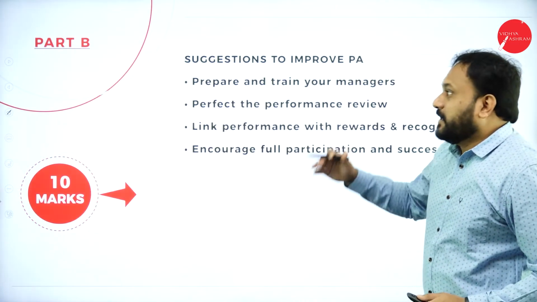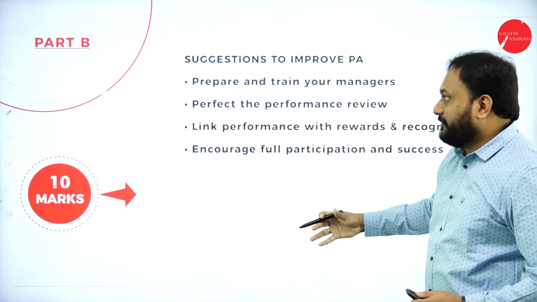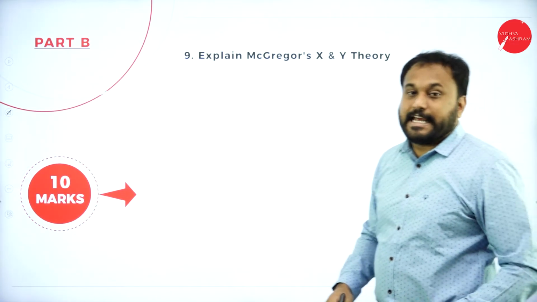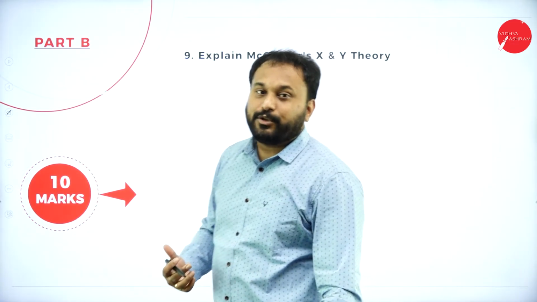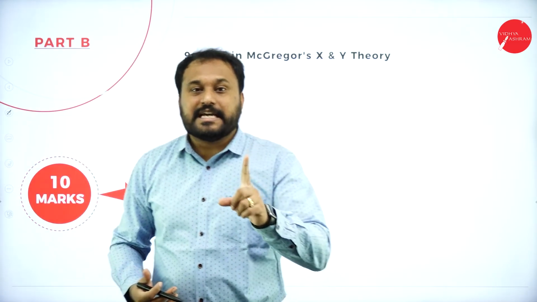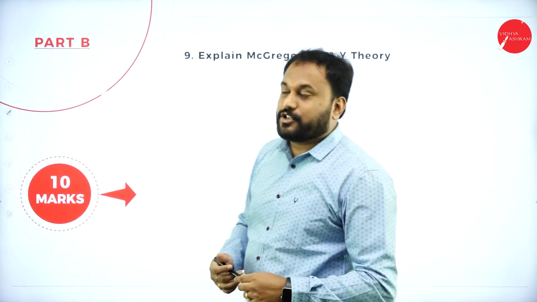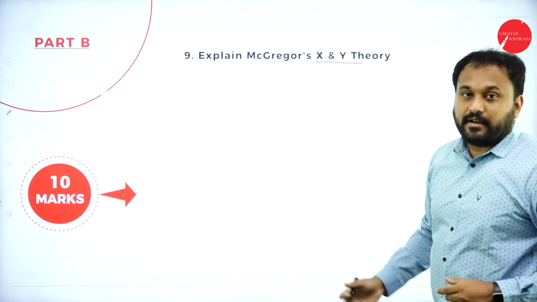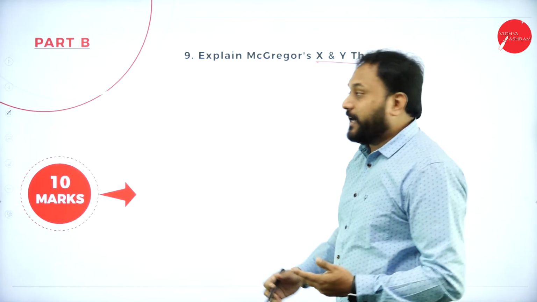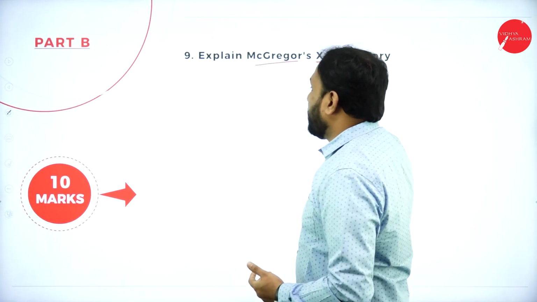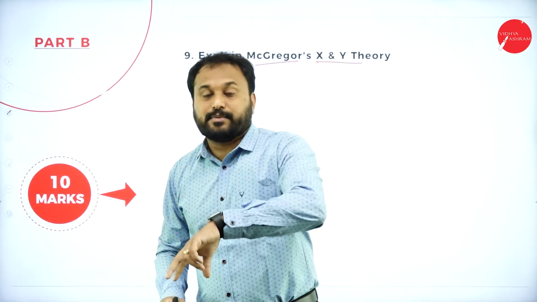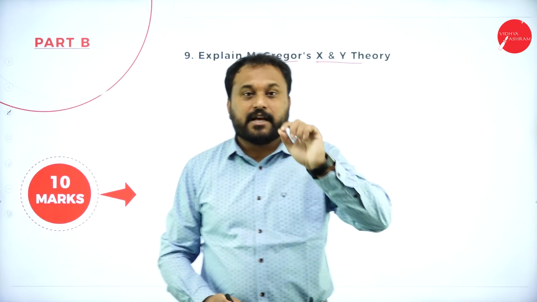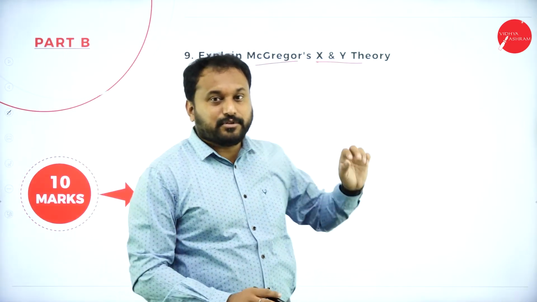Let's go with the suggestions here. I have given you everything here. Now when you go with the 9th question, the 9th question is from the motivation chapter. Now you will get a question which is called the theory X and theory Y of McGregor. Though they are called McGregor's X and Y theory, it is also called Douglas X and Y theory. Anything you get on theory X, theory Y, you are supposed to go with that.